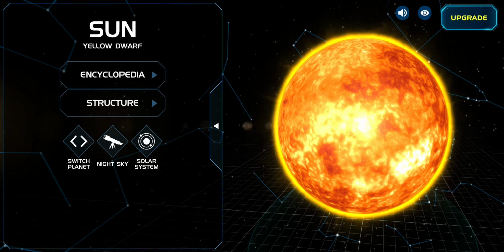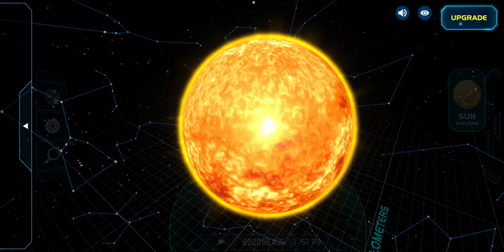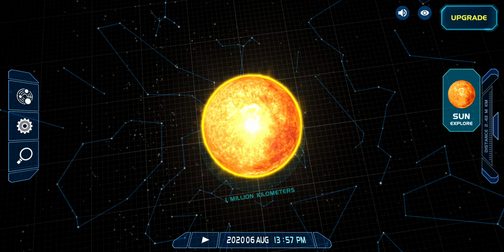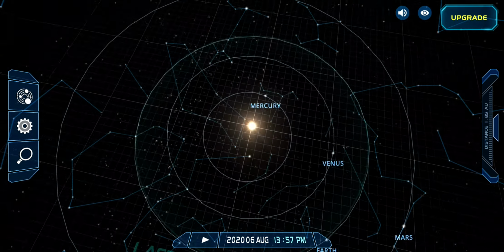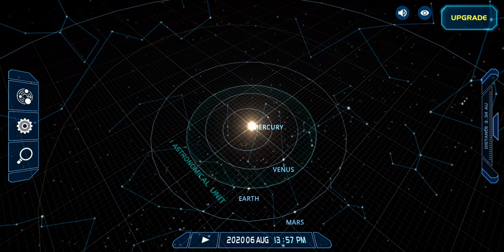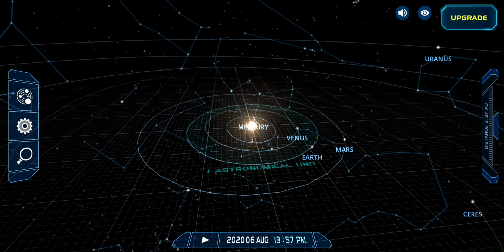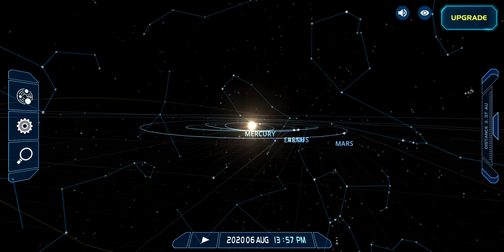So this was our structure, and now I am going to talk about the core. 99% of all power generated by the sun comes from within 24% of the sun's radius. So this was our sun. Actually, this is 1 million kilometers we are seeing here, written over here, and 1 AU means this is 10 million kilometers. This is 1 astronomical unit, and see, the astronomical unit is ending up at Earth only. This much area. It's ending up at Earth only. Now let's see what we can see more.